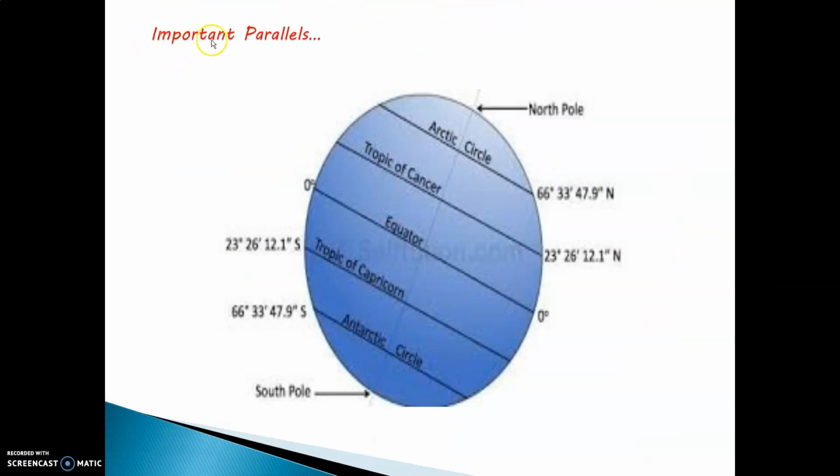Let us learn the names of the important parallels on the Earth. Parallels means skipping lines. Starting from the North Pole: Arctic Circle, Tropic of Cancer, Equator, Tropic of Capricorn, Antarctic Circle and South Pole. These are the important names of the parallels on the Earth.